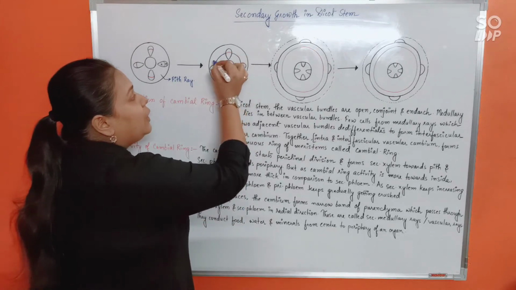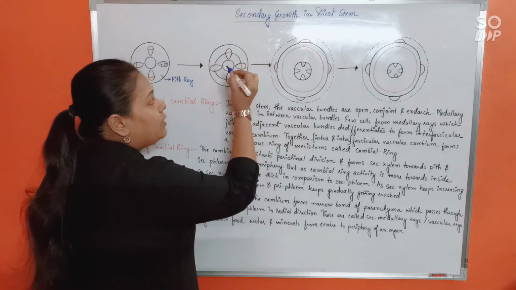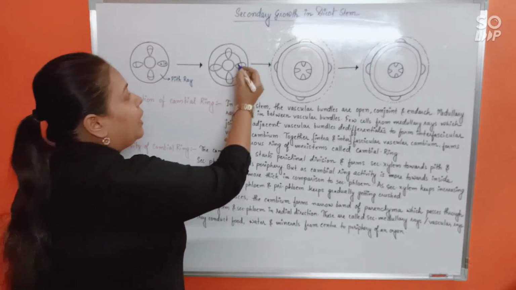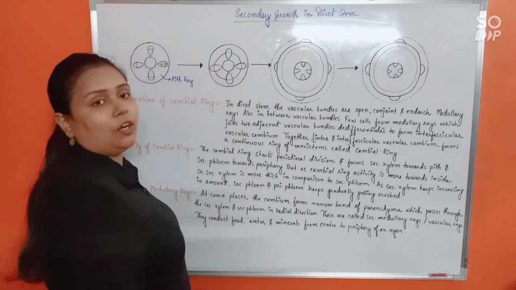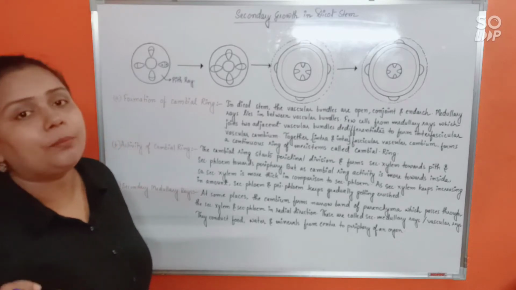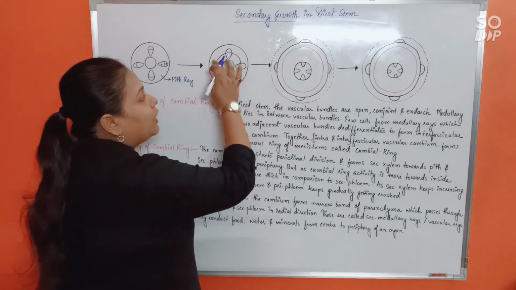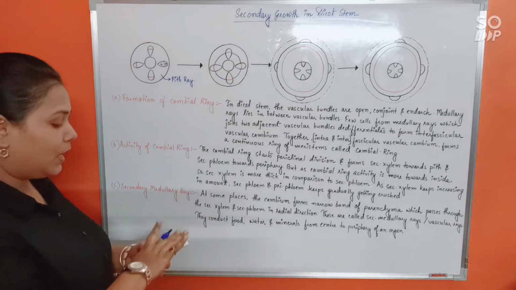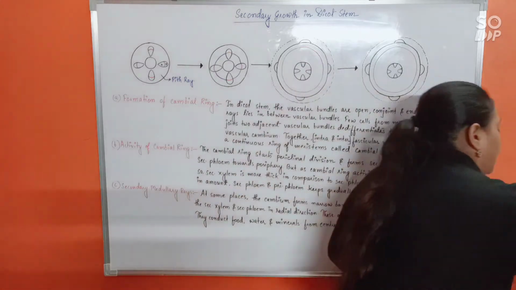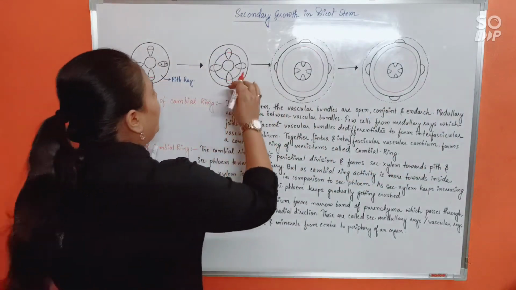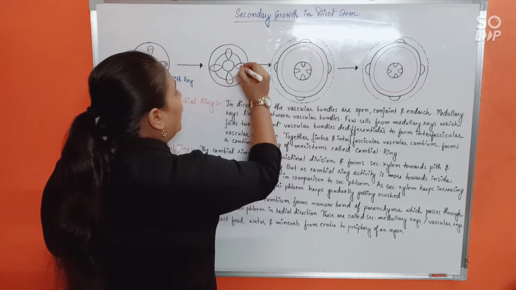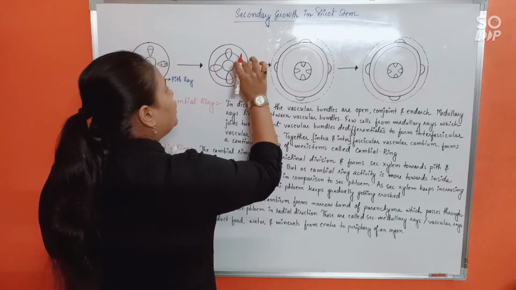So we have a continuous ring of meristem right now, and it has been formed by a combination of intrafascicular vascular cambium, the red one, and interfascicular vascular cambium, the blue one. Intra red, inter blue. By the combination of both, we have a continuous ring of meristem. Once it has been formed, you cannot differentiate between them.